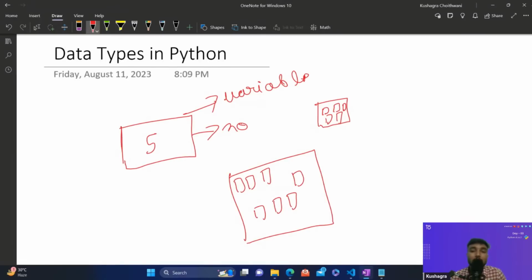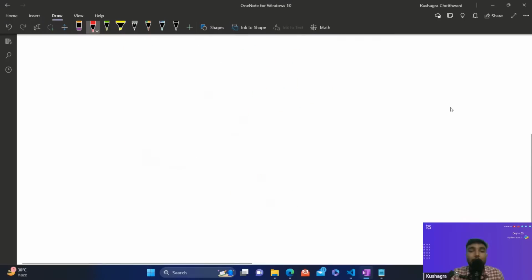Based upon the space, I have to decide and tell which type of container I need. So based upon the data, that means whatever we are storing, we need to tell the container, okay, I would require this much space. That's why we need to specify beforehand which kind of data we are going to store inside it. This is what is called a data type. We have to specify for the variable what kind of data we are going to store inside it. So, data types.